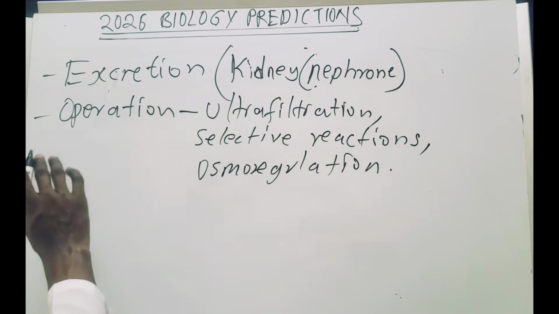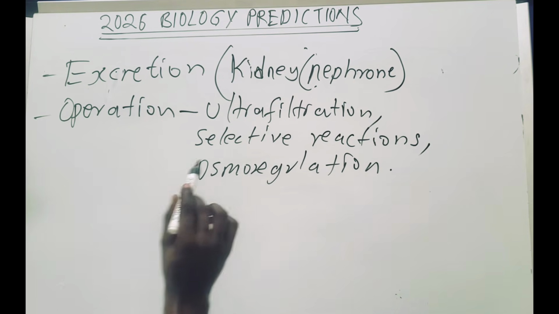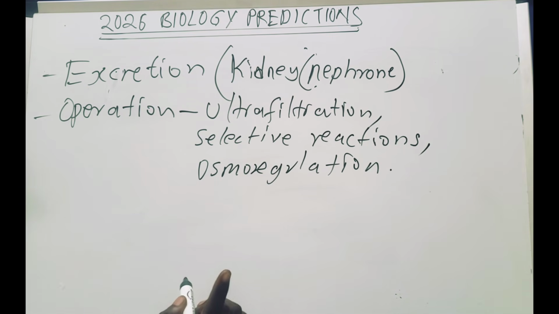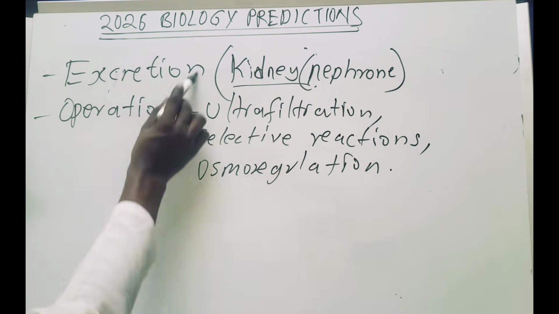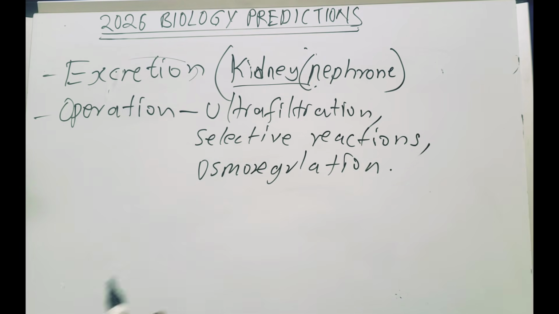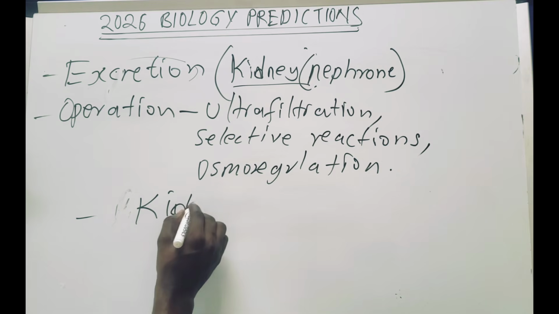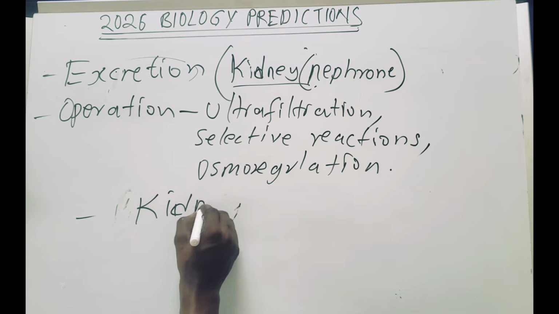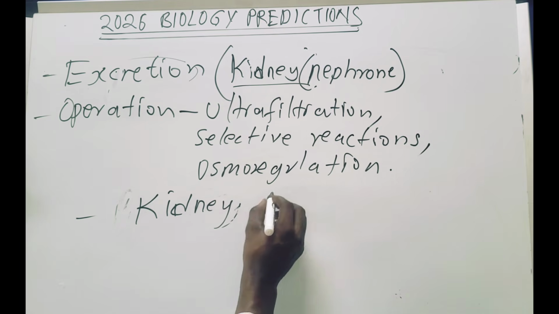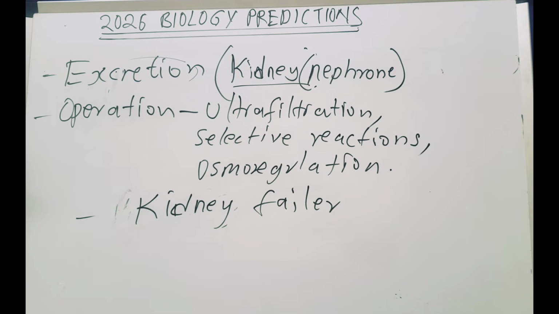So on the kidneys under this topic, study this. They'll bring them either on section B or on the essay part. This is very important: the role of the kidney in excretion, how it works in these processes. Then the other thing, study kidney failure. This is also very important. Kidney failure is when the kidney fails to function.